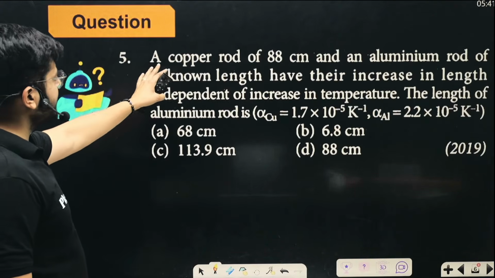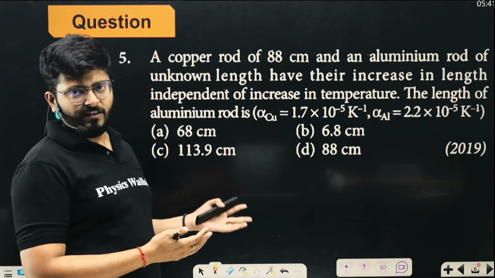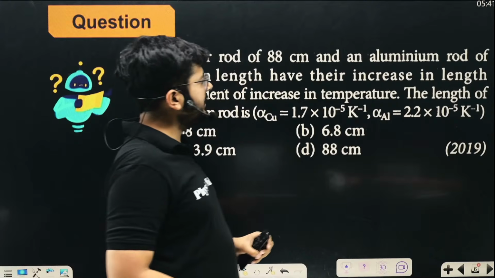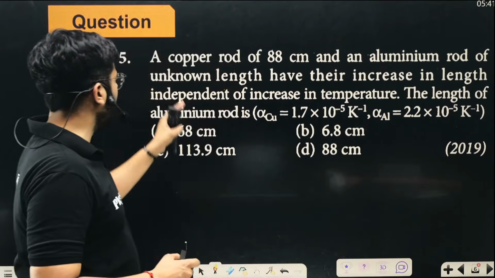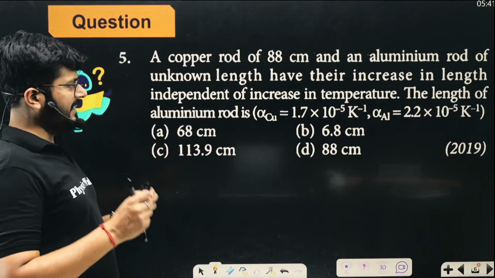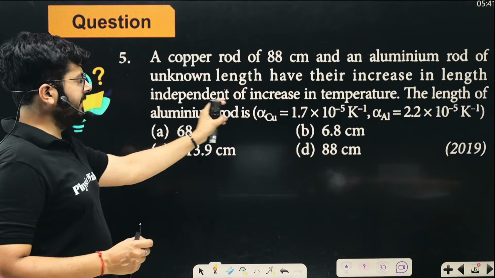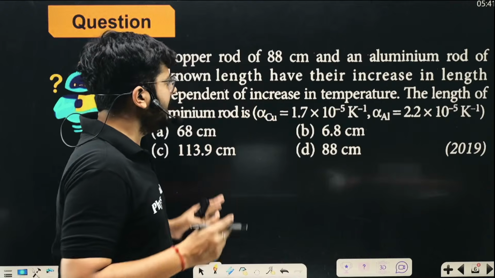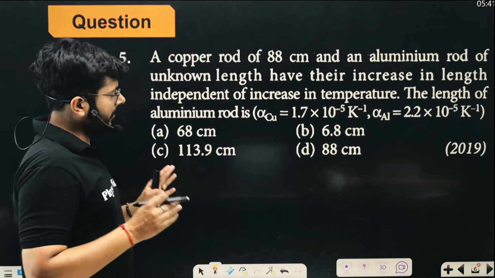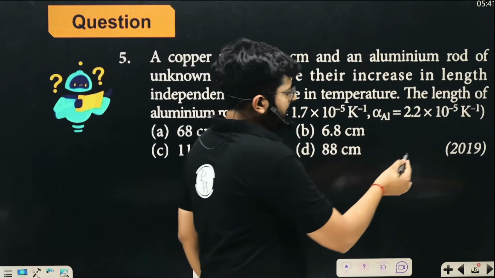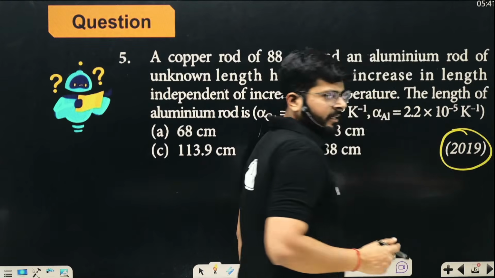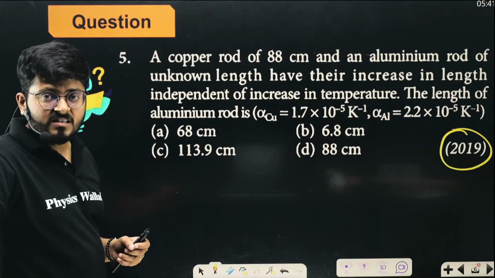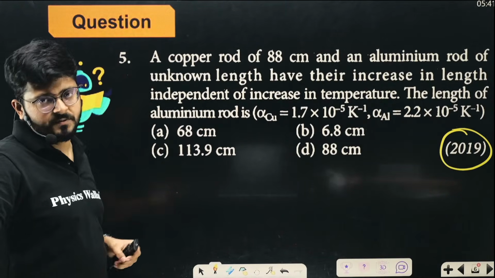Right, so the next question is, again, if you can solve it, I will give you the time, you can solve it directly. A copper rod of 88 centimeter and an aluminium rod of unknown length have their increase in length independent of increase in temperature, right? Independent of increase in temperature. What will be the length of the aluminium rod? It was asked in the previous 10 years. I have tried to select the most recent questions that have some concepts in them, right?